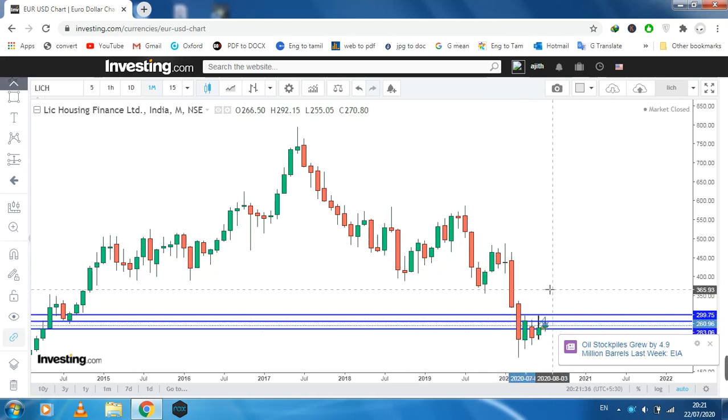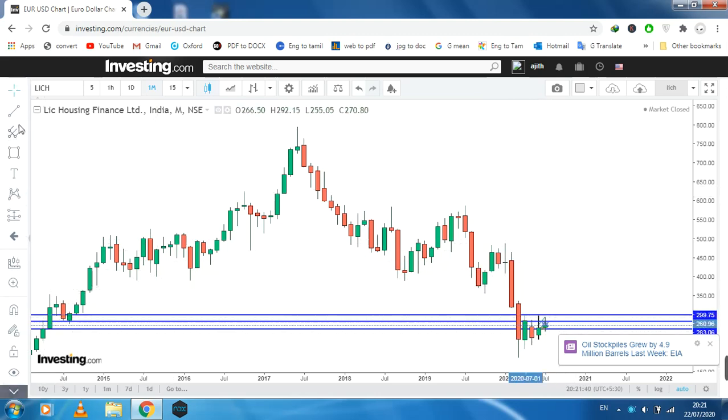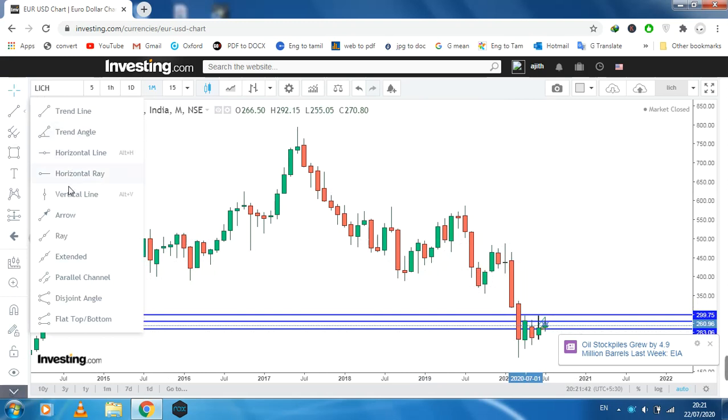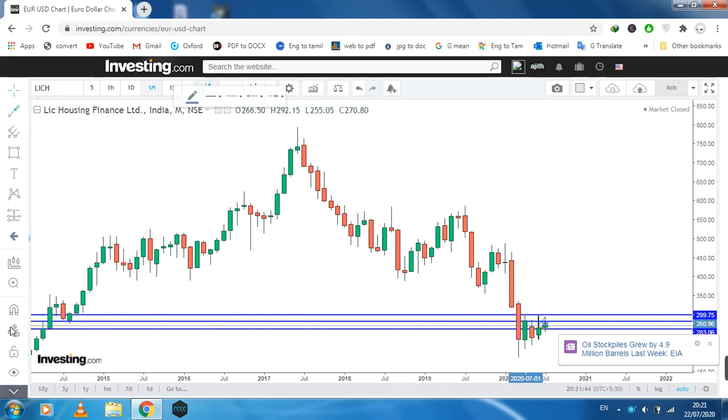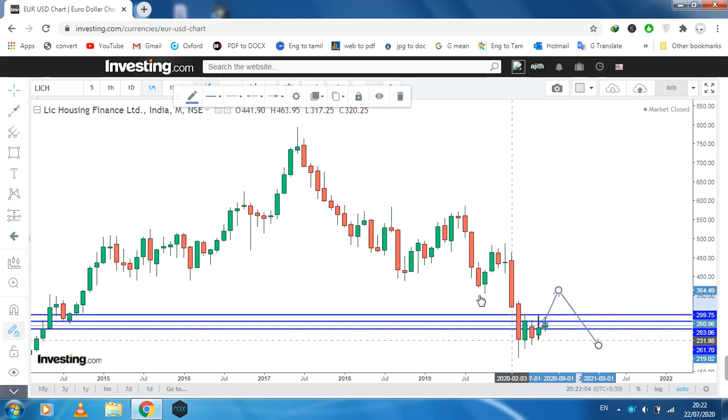I have to explain what this current market is playing. It's going up, then going down. This is a lower high and lower low, the forming of a downtrend.